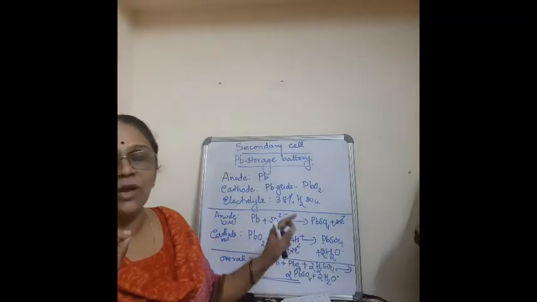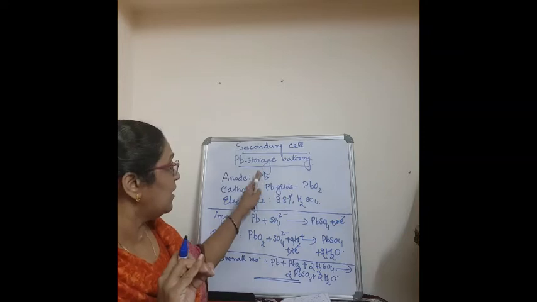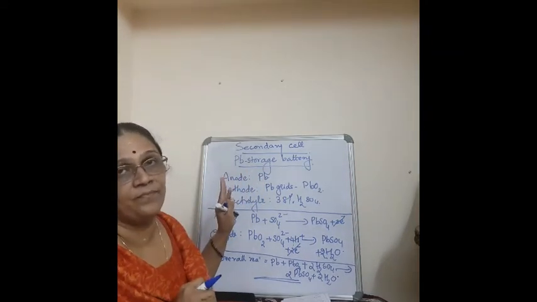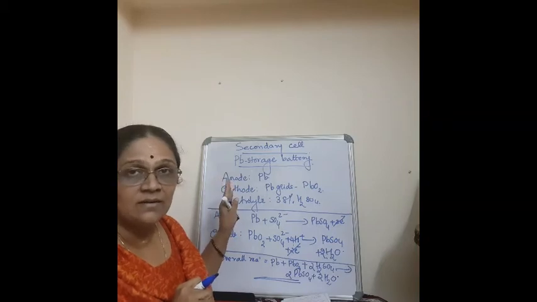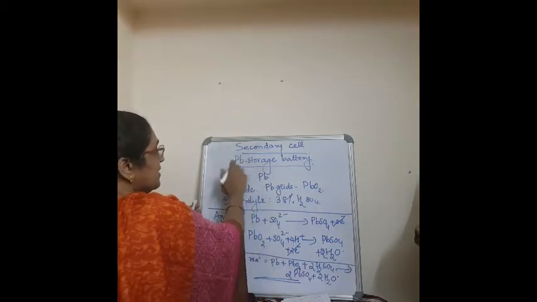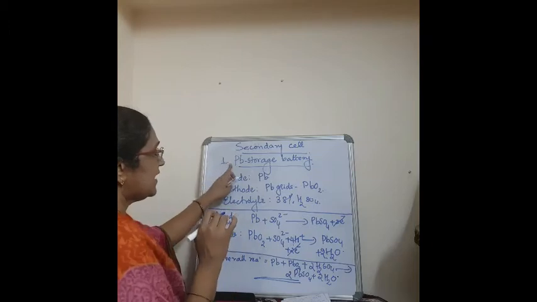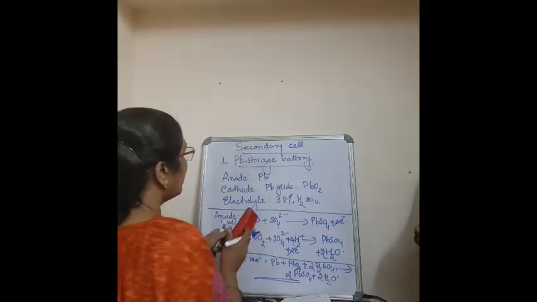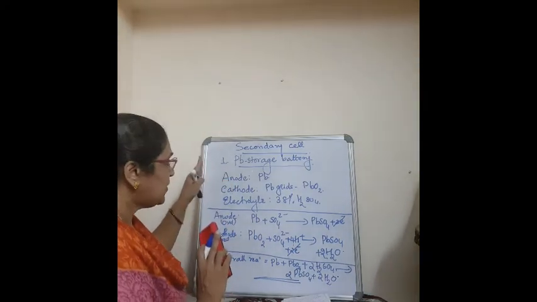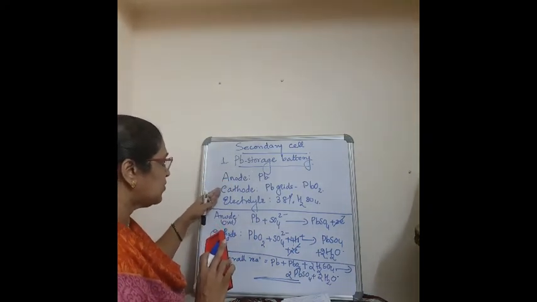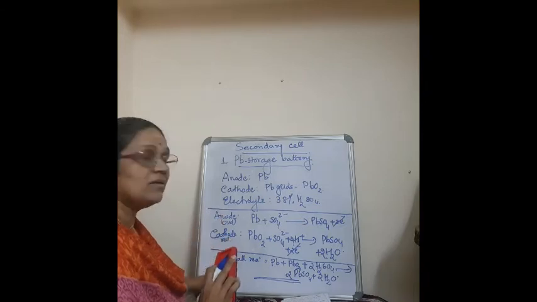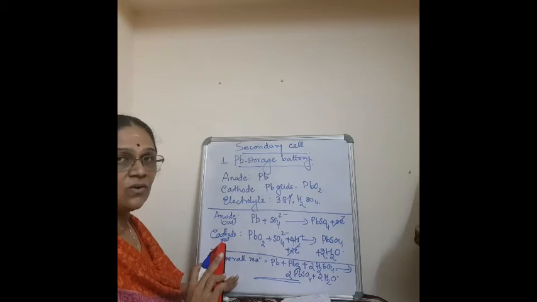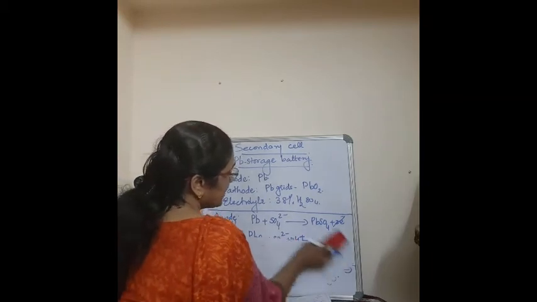So that is all about the secondary cell, and the first one you studied is the lead storage battery. Is it clear? Now the second one is a very simple one. You just have to know the anode, cathode, electrolyte and the reaction and overall reaction. That's all. Board exam questions can come.